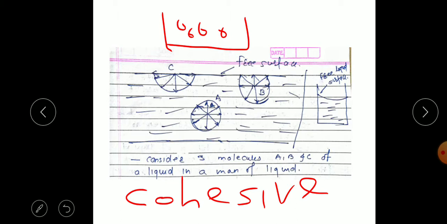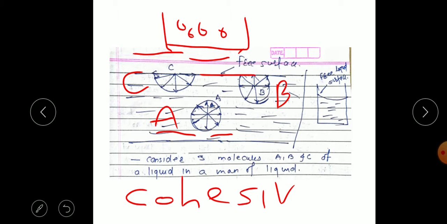Because of this stronger attraction force, the molecules will be attracted toward each other. In this example, I have shown three molecules of a droplet of water: A, B, and C. A is completely inside the water, B is nearer to the surface of the liquid, and C is half in contact with the surrounding air and half in the liquid.